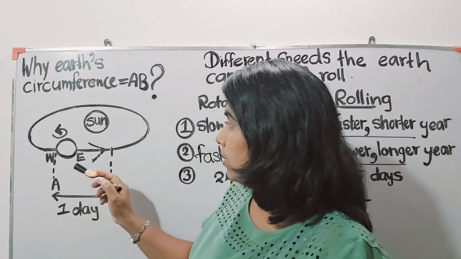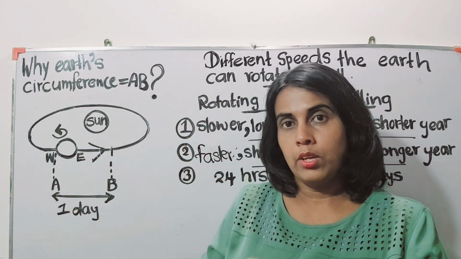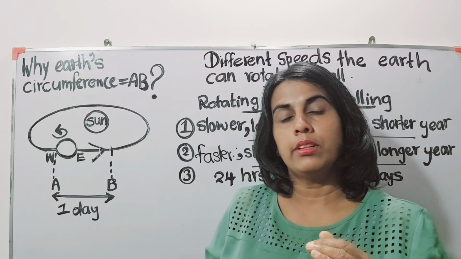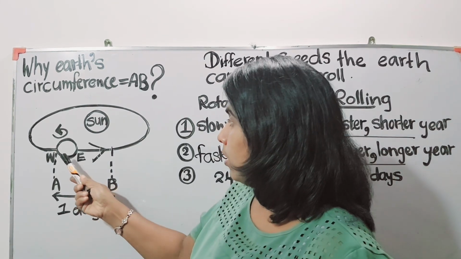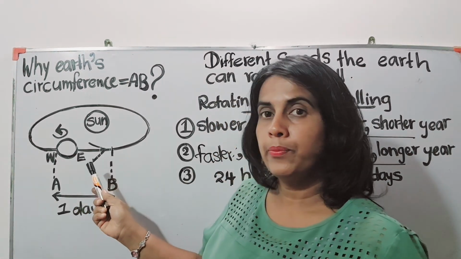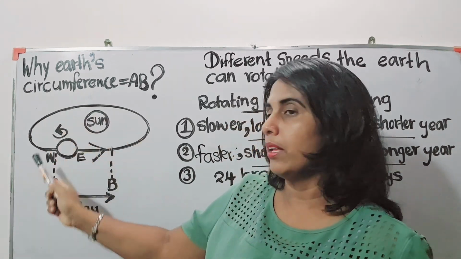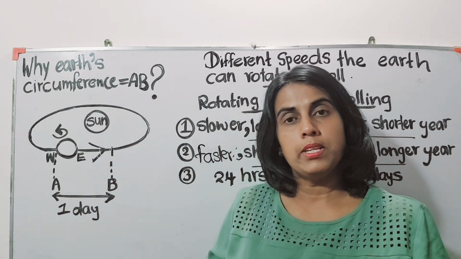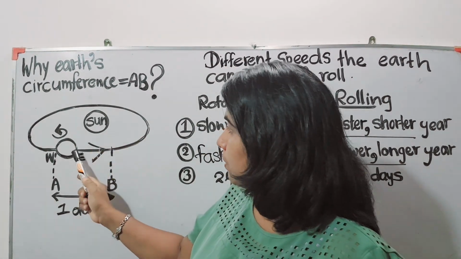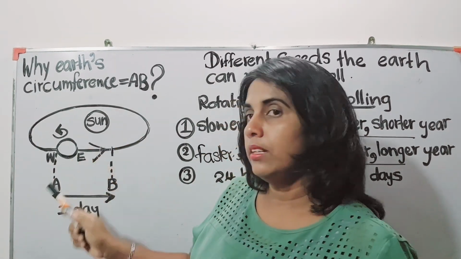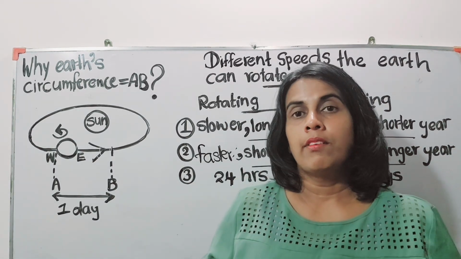At the end of 1 year, if the rotational speed of the Earth about its own axis is equal to the rolling speed along the elliptical path, only if those two speeds are equal, at the end of 365 days the Earth comes to the point where it started, or it completes 1 full cycle.